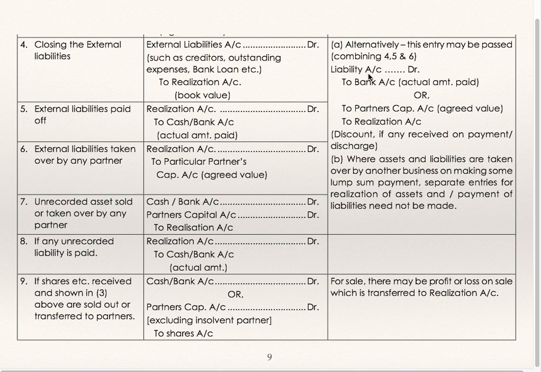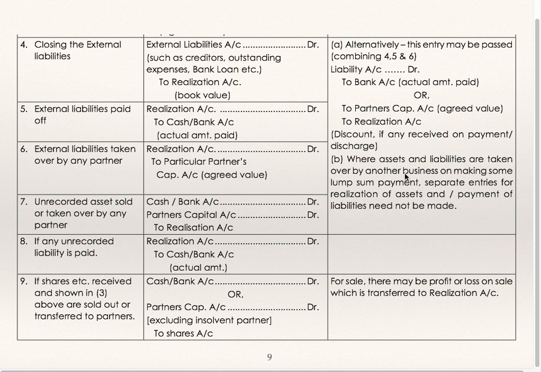Instead of transferring liabilities to realization account, liability account debit to bank if it is paid, then the actual amount paid. Liabilities account debit to partner's capital account if it is taken over by a partner at agreed value. Any discount is to be transferred to realization account.